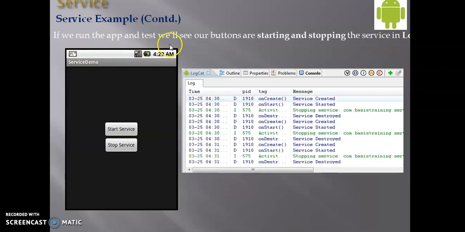Then if you run the app and test, we'll see our buttons are starting and stopping the service in the log here. You can see here when you start the service, it is created, that is the onCreate method is called. And then when the service is started, it calls the onStart method, and when you are stopping the service, it is destroyed. And if you start it again, the service is again created and again started, you can see here in the logcat.